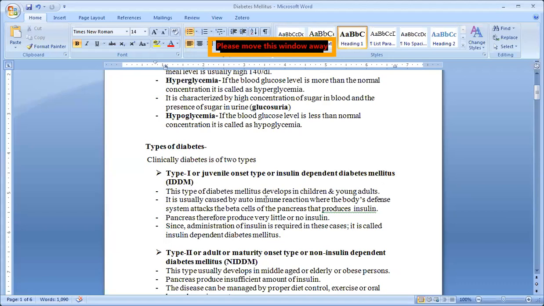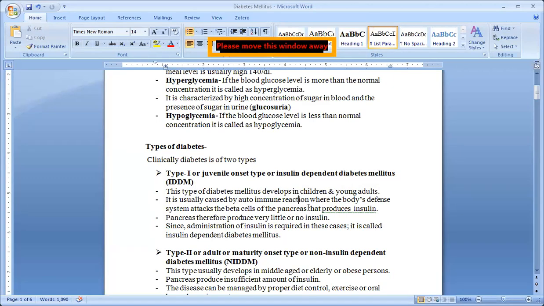Actually, this diabetes mellitus develops in children or young adults. It is usually caused by an autoimmune reaction. Autoimmune reaction means, keep in your mind, where the body's defense system attacks the beta cells of the islets of Langerhans of the pancreas that produce the insulin. Our body's immune system itself attacks the beta cells of the pancreas.